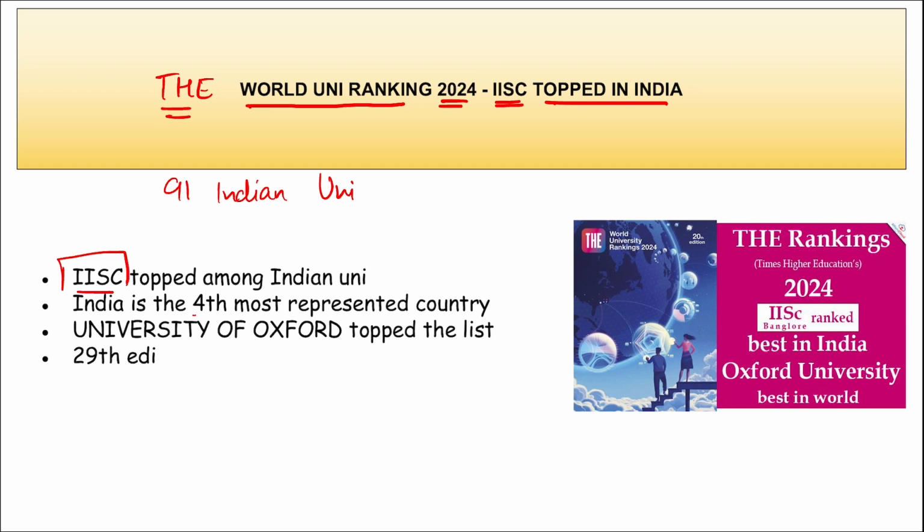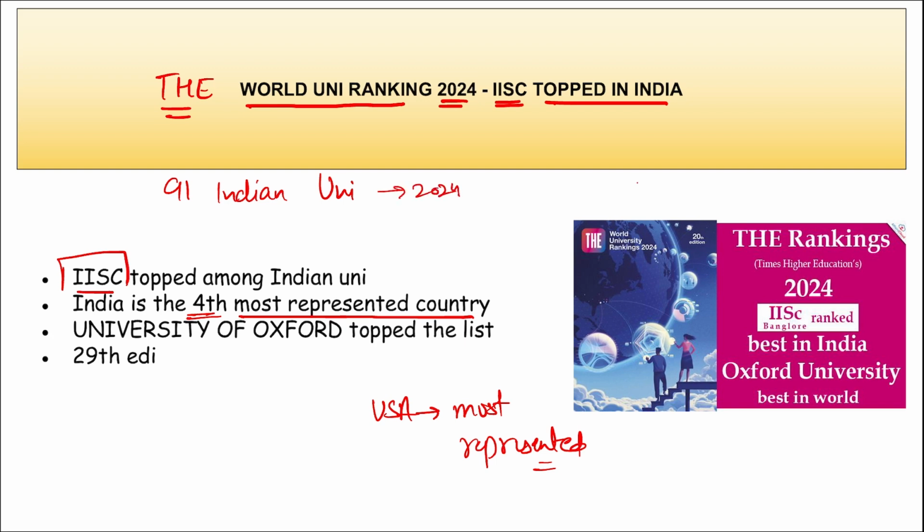Also remember, India is the fourth most represented country in the world, whereas the United States of America is the most represented country globally. Then among them, remember, we just saw that 91 institutes were included in the THE World University Ranking in 2024.